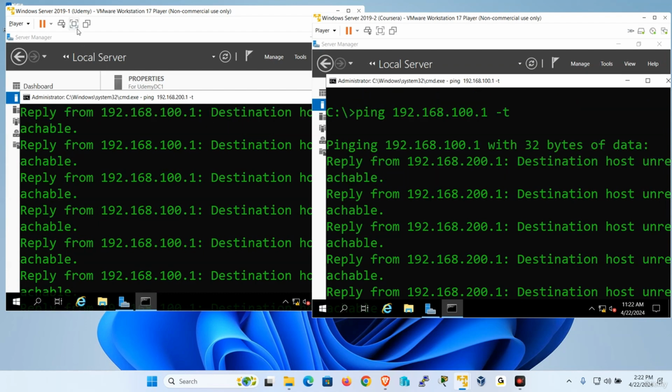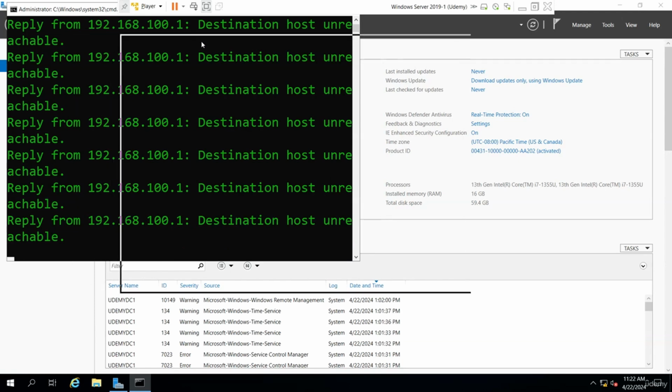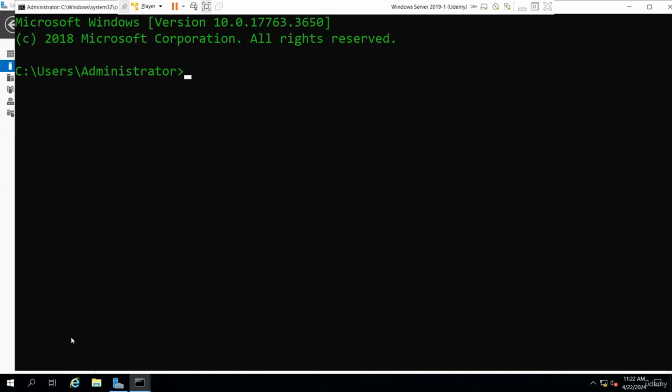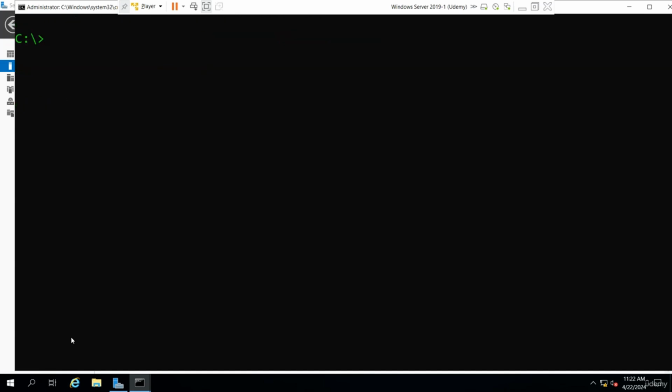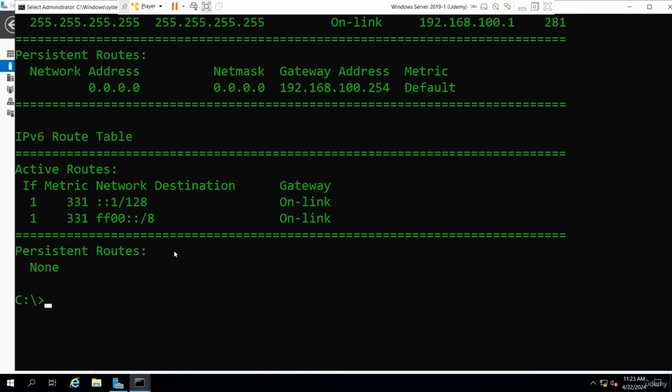And how do I see that? Let me focus on Udemy here. So I'm going to open another command prompt. Watch this. So if I open the command prompt, and let me look at my routing table. I could use route space print, and I could see that this only supports the 192.168.100.0. I need to add the 200 network in the list.